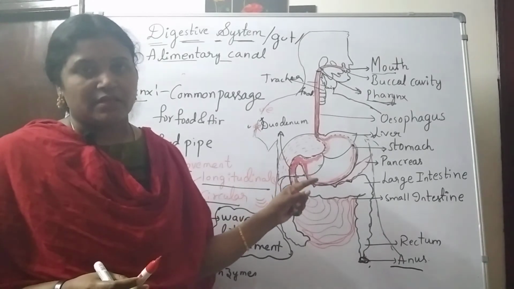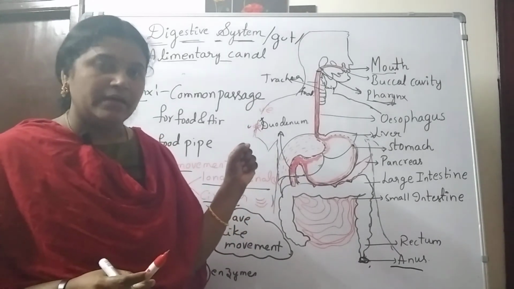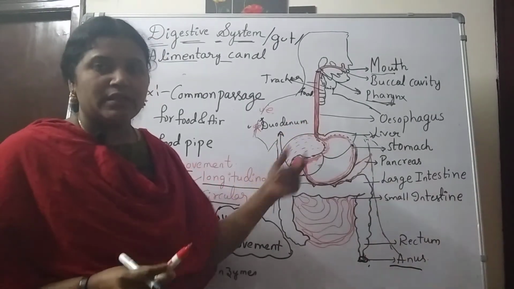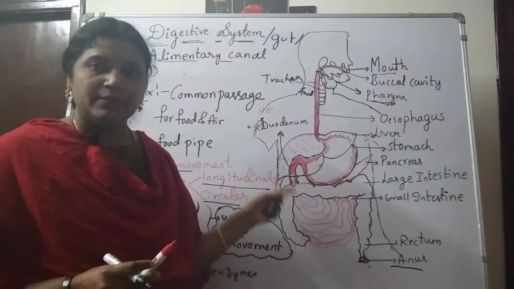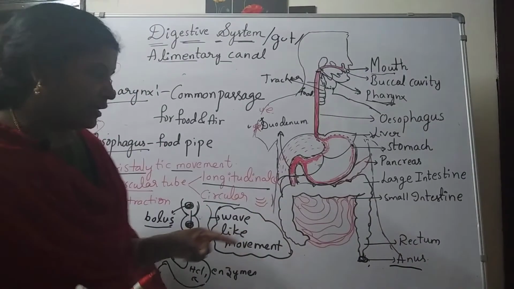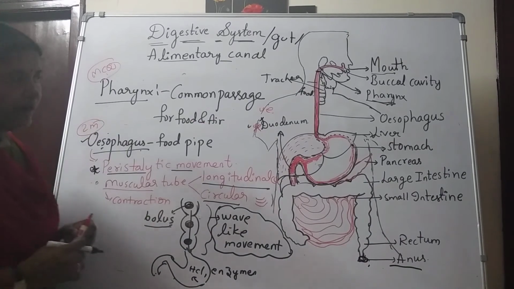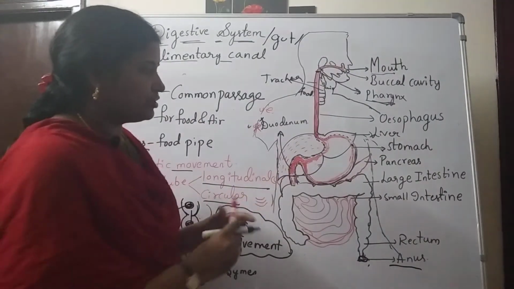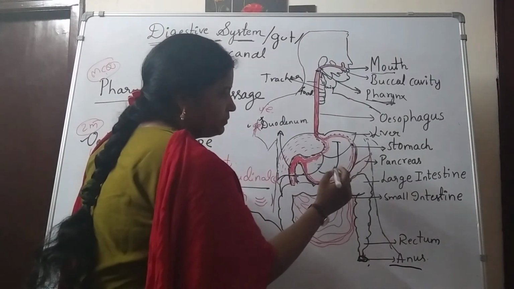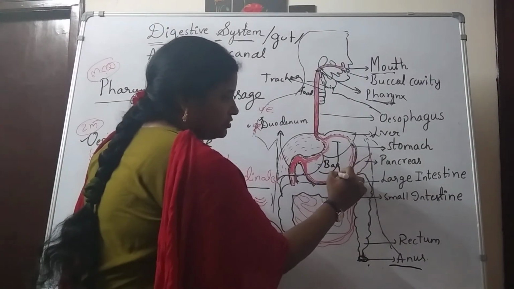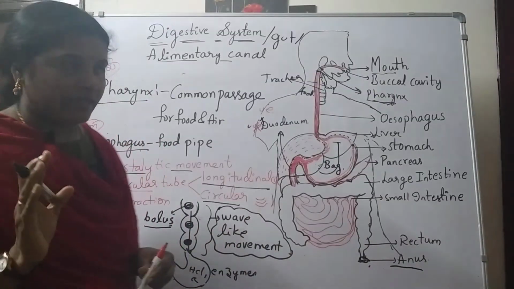When there is a muscle, automatically contractions and relaxations take place. So slowly the food is passed along the entire alimentary canal. So that is about the esophagus. And then the stomach. See the stomach portion, it is a J-shaped, bag-like structure, and it is responsible for protein digestion.